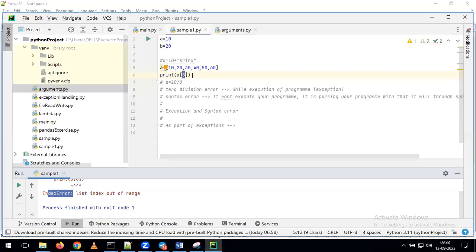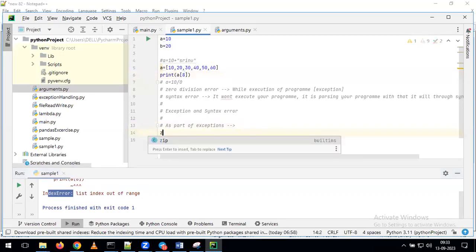Indirectly, we are getting this error either as part of parsing or as part of execution. As part of execution, you are getting this error. For that reason, this kind of error we can call an exception. Indirectly, I am trying to explain the difference between a syntax error and an exception. At the same time, we need to understand how many types of exceptions we have.